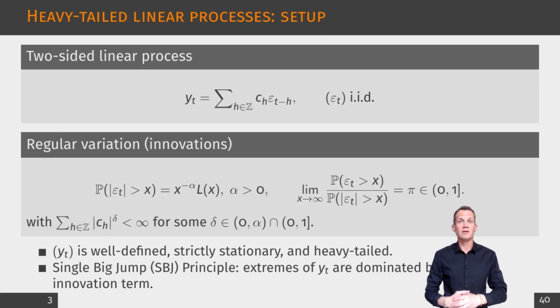The central insight for linear processes is the single big jump principle. Conditional on Y_t being extreme, the event is typically driven by a single innovation term in the moving average. Once that dominant epicenter shock is identified, the rest of the extreme trajectory is almost deterministic, because the linear filter propagates the shock forward and backward through the coefficients. This is the starting point for the tail process representation.